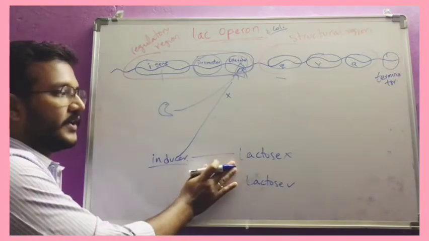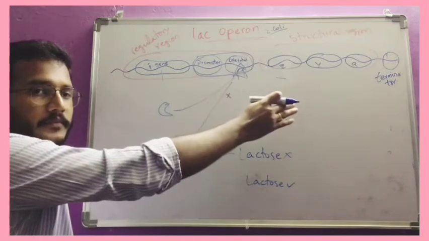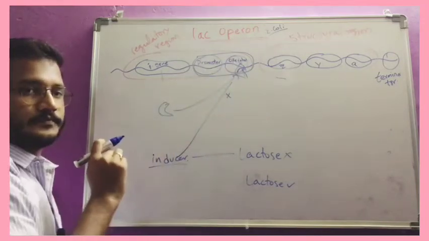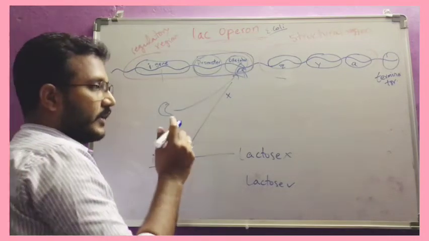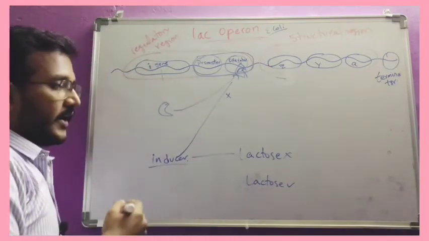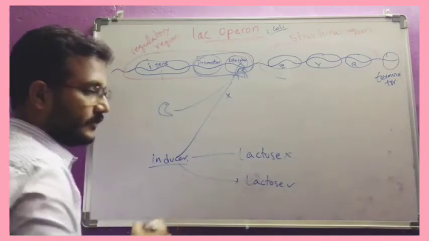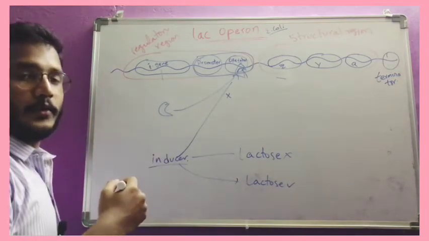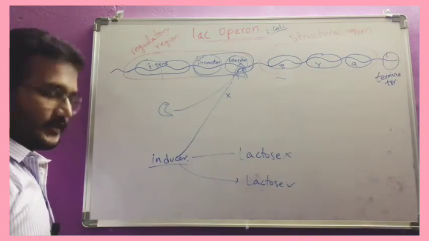In the first case, the inducer is lactose. If the lactose is absent, the enzymes should be stopped, so the repressor will come and bind to the operator. So that is the first case. And now the inducer, lactose, is present, so it should be digested by the E. coli. So how will it digest?